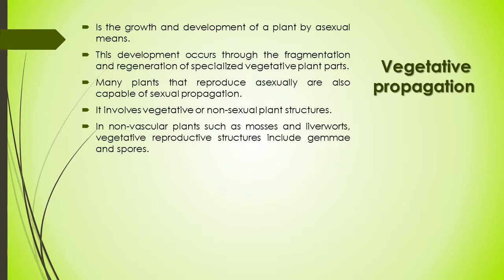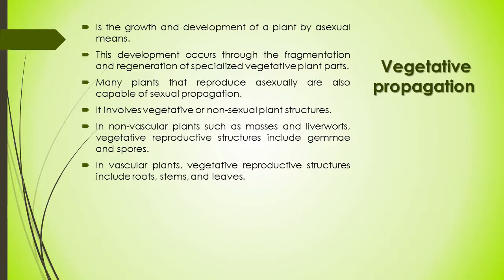Vegetative reproduction involves non-sexual plant structures, whereas sexual propagation is accomplished through gamete production and subsequent fertilization. In non-vascular plants such as mosses and liverworts, vegetative reproductive structures include gemmae and spores, as in pteridophytes, especially in gymnosperms and angiosperms. Vegetative reproductive structures include root, stem and leaves.